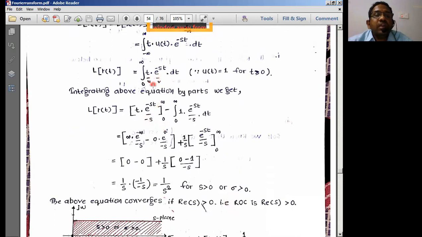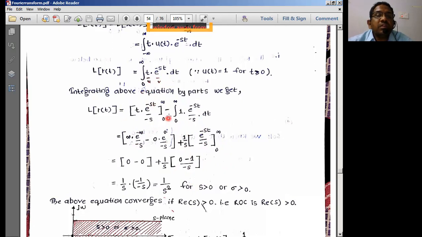Once you expand, you get t into e power minus st by minus s, applying limit 0 to infinity, and d by dt of t is 1. Then once again applying integration to this, I can take 1 by s outside. This minus into minus gives plus. So one more minus s will come in the denominator. The limits are 0 to infinity. All this part I will have.